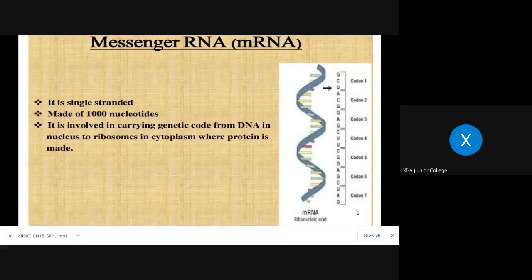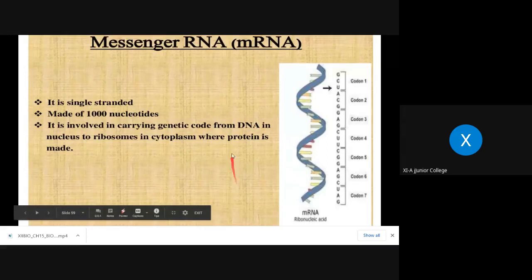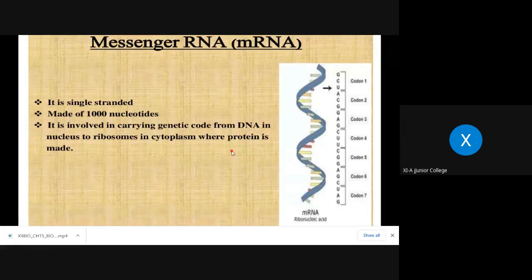Sequential, consecutive 3 nitrogen bases form a codon. What do you mean by codon? You know, code language, you use this word. What is code? What you use in programming and so many things, code language is there, right? That means information is coded. Some information is translated into a specific code language, which is not easily understood.